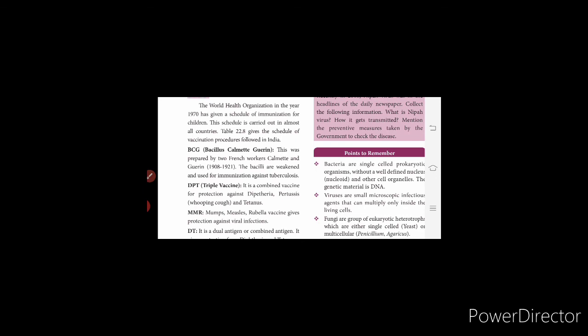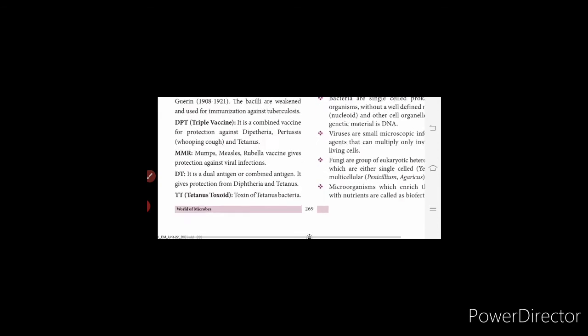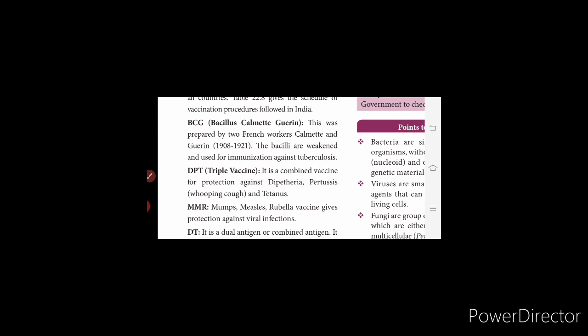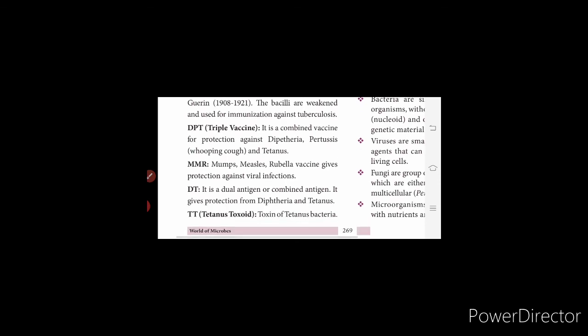BCG, with the bacillus weakened, is used for immunization against tuberculosis. DPT is the triple vaccine. MMR is mumps, measles and rubella vaccine. BCG stands for Bacillus Calmette-Guerin. DPT means diphtheria, pertussis and tetanus. MMR is mumps, measles and rubella.